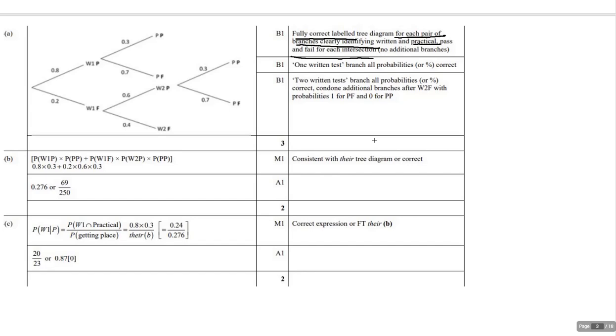If you've got one written branch, say for example this part, that gets you another point. So writing the whole thing and having these probabilities right gives you 1 point, and then 2 points. And then 2 written tests. So now I've got both of these, and then the probabilities are accurate for these. Then I get my third.